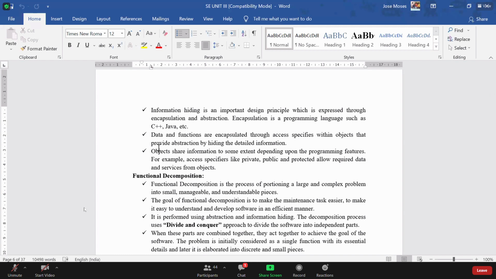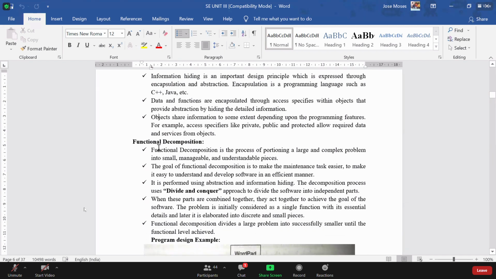Information hiding is used in all the object oriented programming languages. While we are designing a good model, we will see that the model consists of information hiding. So abstraction is one topic which we need to consider, information hiding is one more concept, and the third one is decomposition.